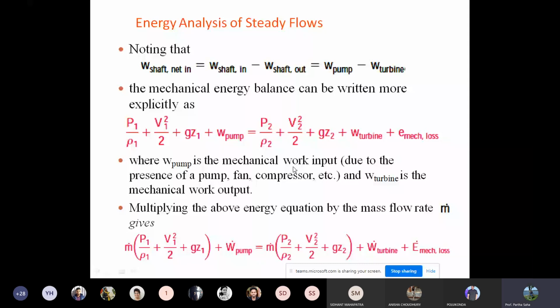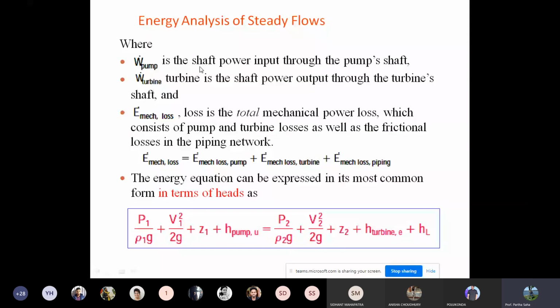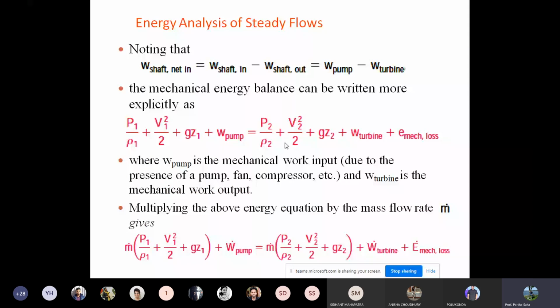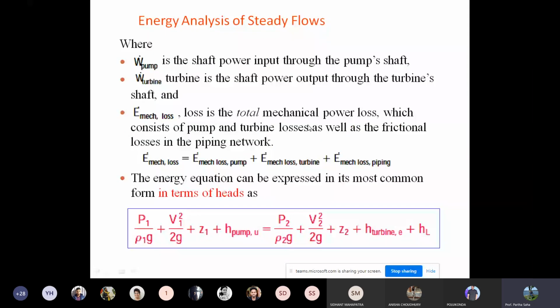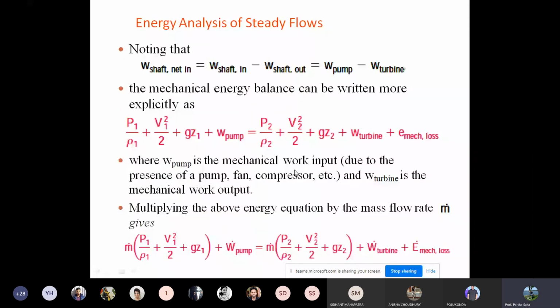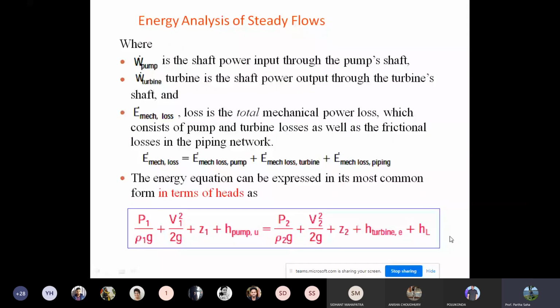What are the terms? W dot pump is the shaft power input through the pump shaft. Similarly, W dot turbine is the shaft power output through the turbine shaft. And E dot mechanical loss is the total mechanical power loss, which consists of pump and turbine loss, as well as the frictional loss in the piping work. So the equation here will become E mechanical loss, rearranged: E mechanical loss pump, E mechanical loss turbine, and E mechanical loss piping. Because the power loss can be due to the pump, due to the turbine, as well as the frictional loss.